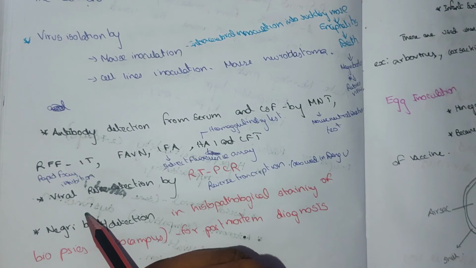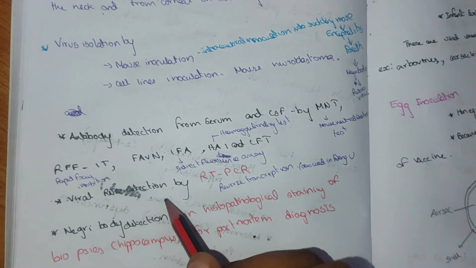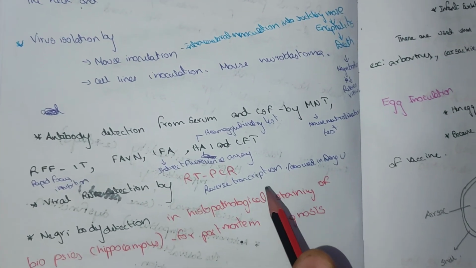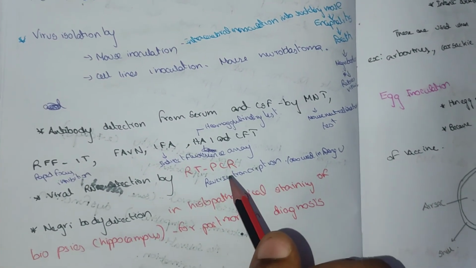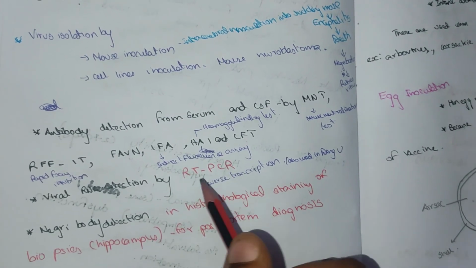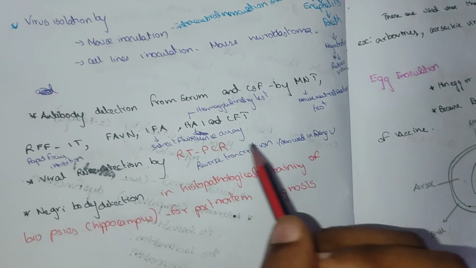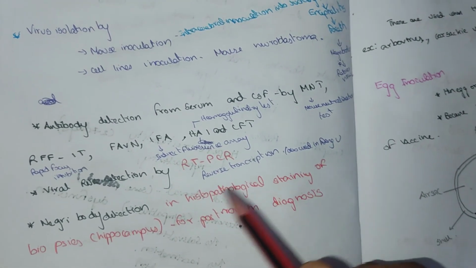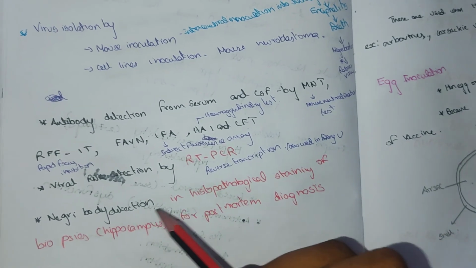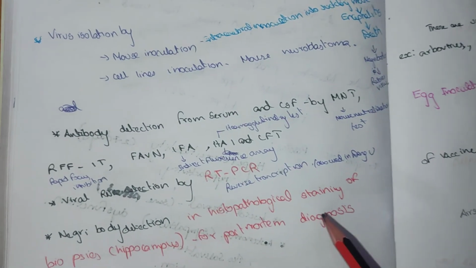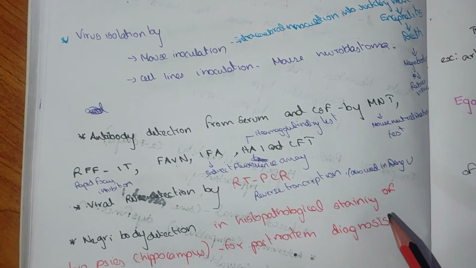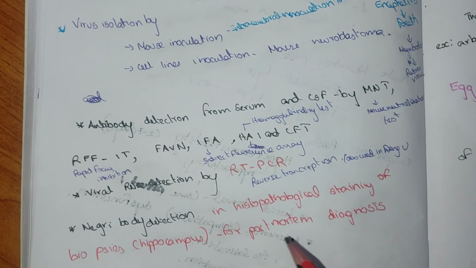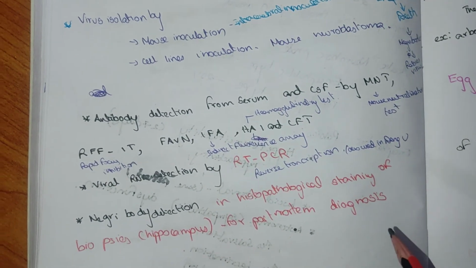Viral RNA detection is by RT-PCR, reverse transcription polymerase chain reaction, which is also used in dengue fever. Negri body detection is by histopathological staining of a biopsy, like the hippocampus, for postmortem diagnosis.